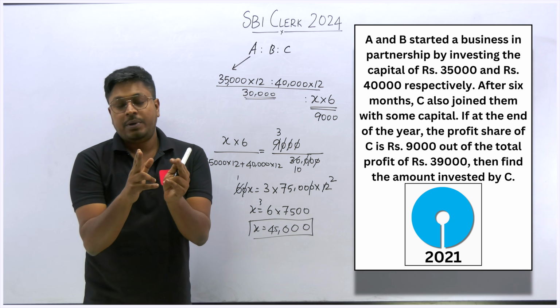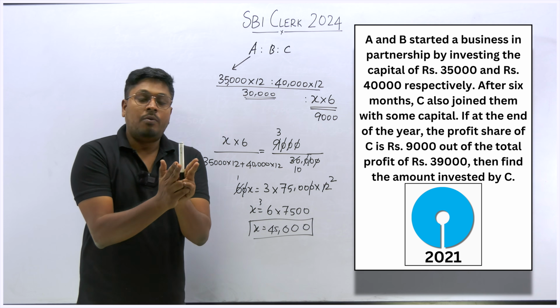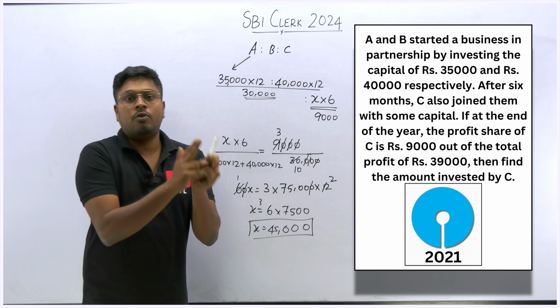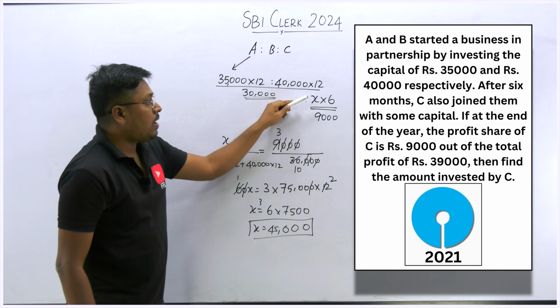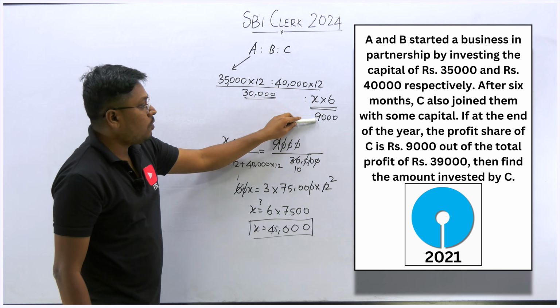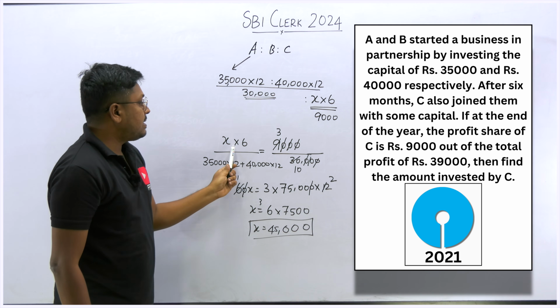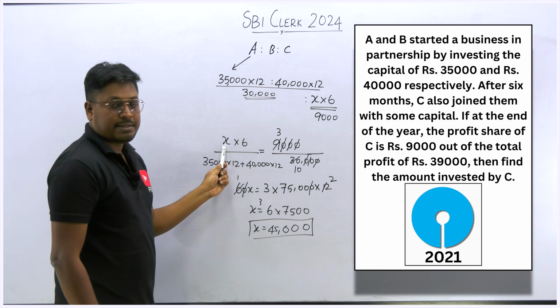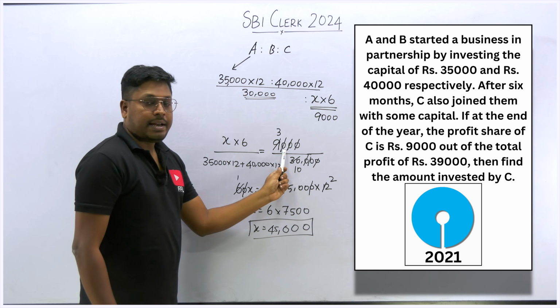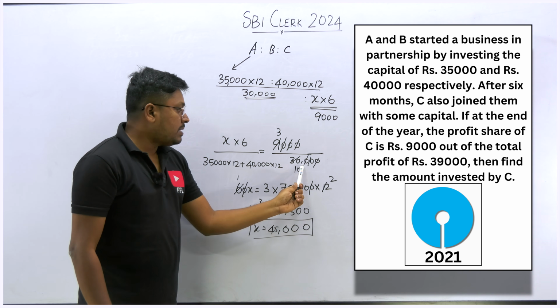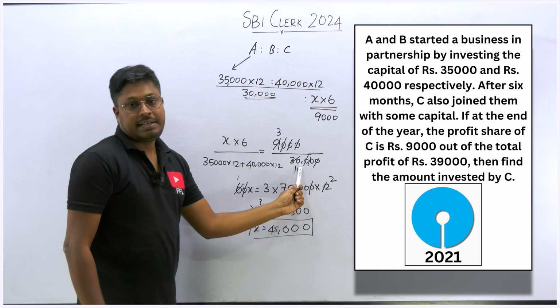So the only thing you need to do is find how much money he invested and how much profit he is getting. See, how much money is invested is equal to how much profit. Similarly, the person C invested X amount for 6 months, so the profit he got is 9,000. So the remaining 30,000 is the profit that was got by persons A and B.